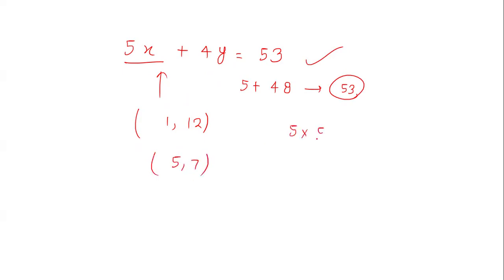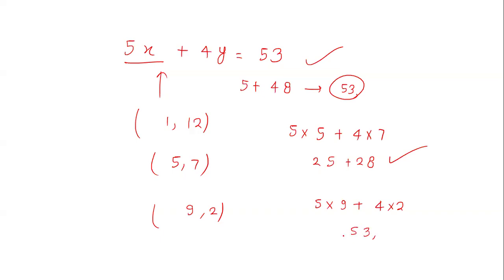So 5 times 5 plus 4 times 7 is 25 plus 28, which is 53. This is also there. You put 9 comma 2: 5 times 9 plus 4 times 2 becomes 53. This is also there. So there are three possibilities. If you find any other, you can comment. So these are the three possibilities of integral solution.